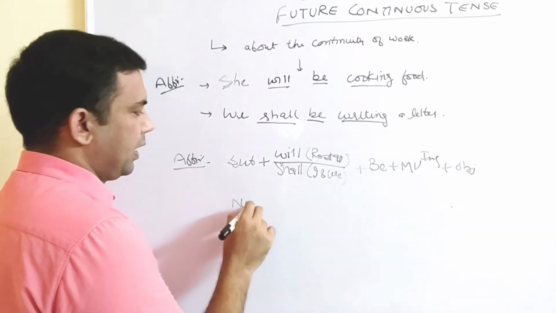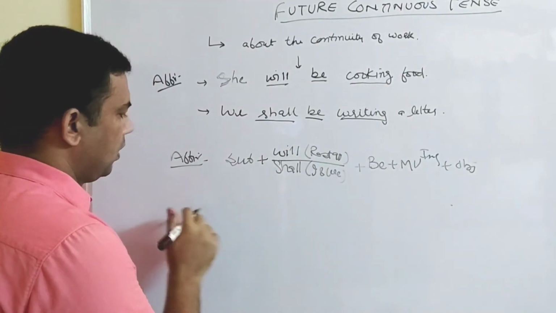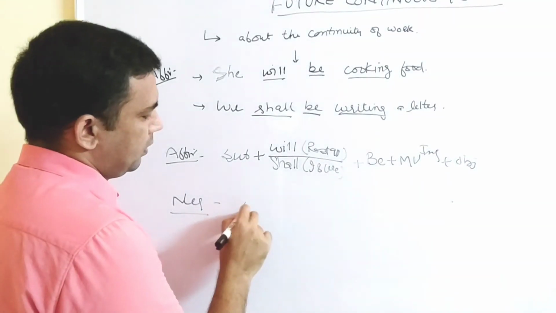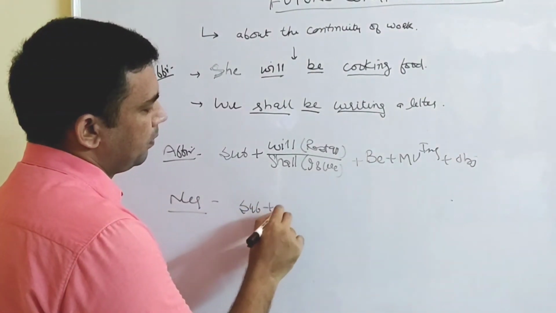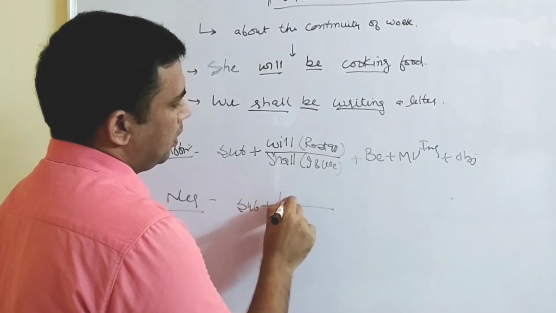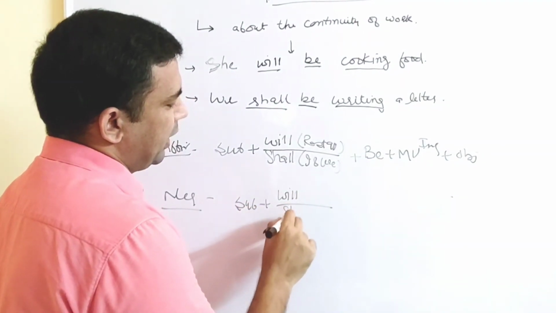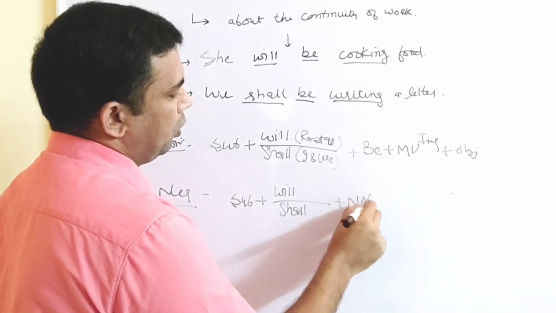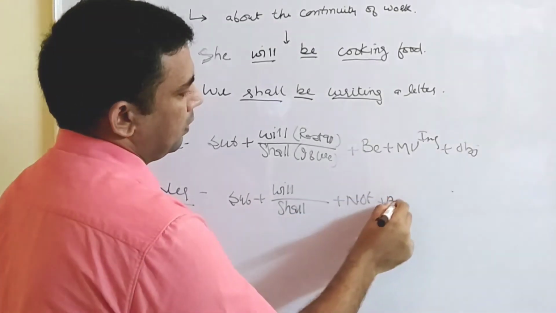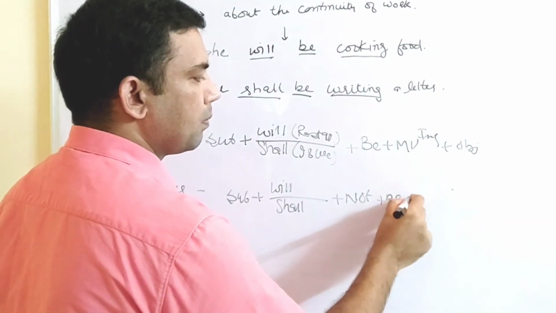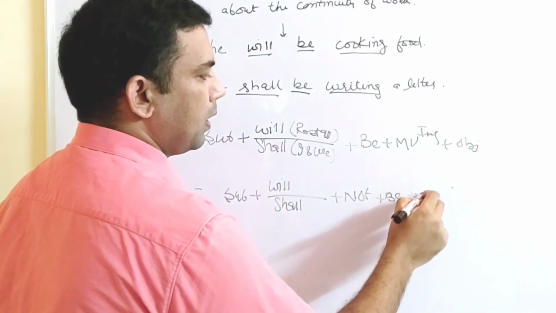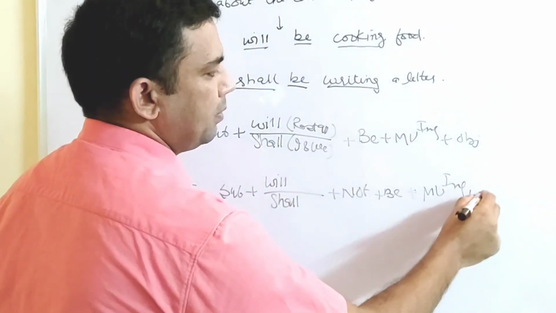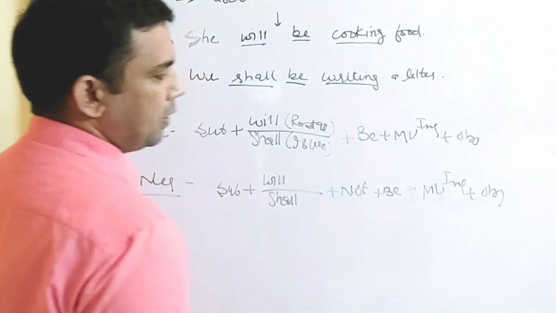If we talk about negative, it becomes subject plus will or shall plus not plus be plus main verb ing plus object.